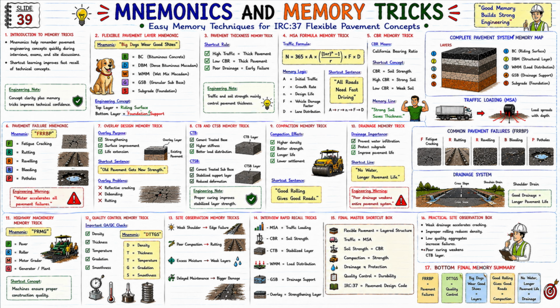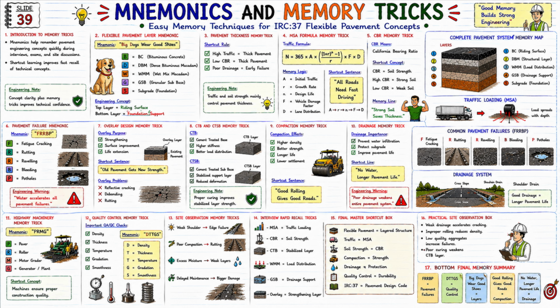And this is the entire Flexible Pavement Engineering Master Summary. Now let's look at the practical site observation box below. Weak drainage accelerates cracking. Improper rolling reduces density. Low quality aggregates increase failures. Poor curing weakens the CTB layer. And these are the actual highway field problems. Let's look at the final memory summary at the bottom.